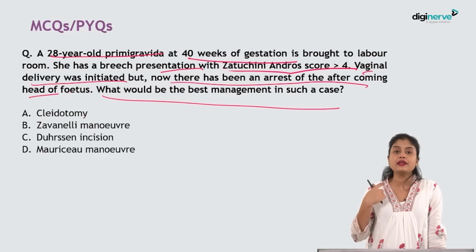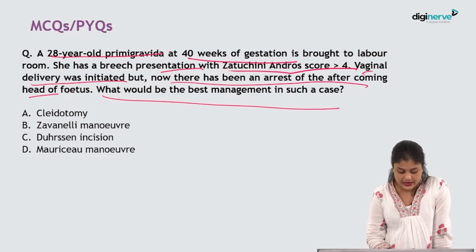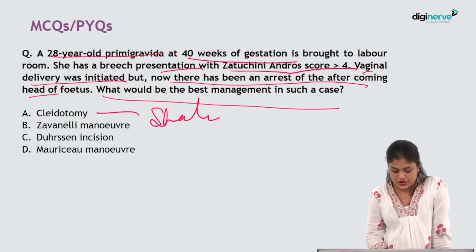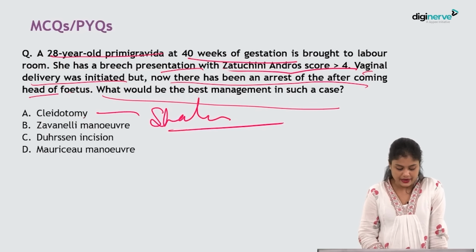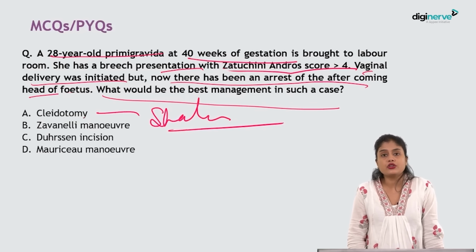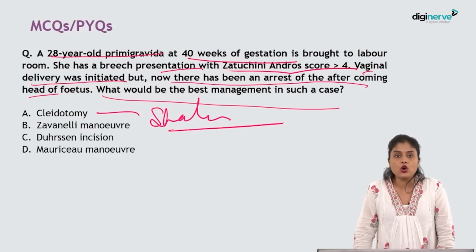Cleidotomy. What is cleidotomy? It is breaking of the clavicle bone. Okay, when you break the clavicle bone, especially you do this in case of shoulder dystocia, not in case of a breech presentation. Zavanelli maneuver. The Zavanelli maneuver is where all the techniques have been tried and still the fetal head could not come. Decapitation is not the option anymore.